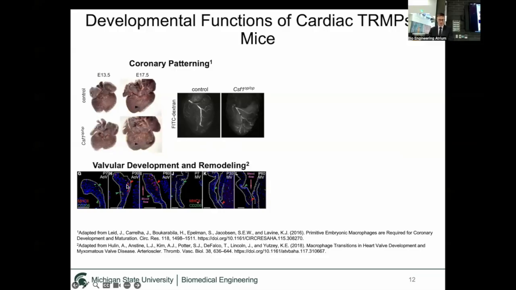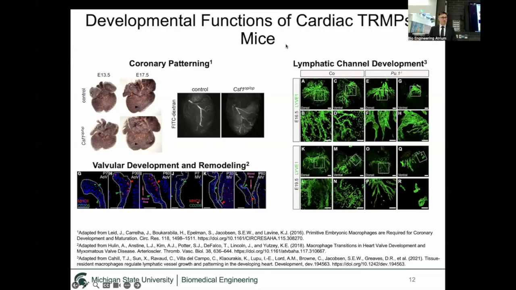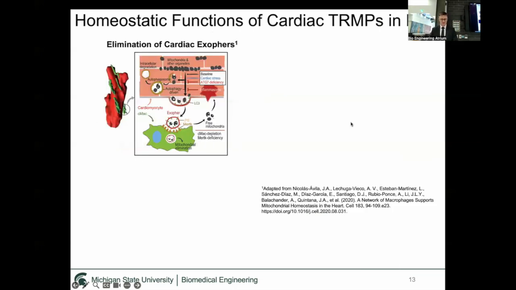In red and green, you can see macrophages associating with the aortic valve through development of this mouse and the mitral valve. They also play a role in lymphatic channel development. Here, in knockout macrophage mice, you can see that these lymphatic channels are truncated, and they're not as plentiful as the control mouse. They also participate in homeostatic functions, which are the body's process of maintaining itself.